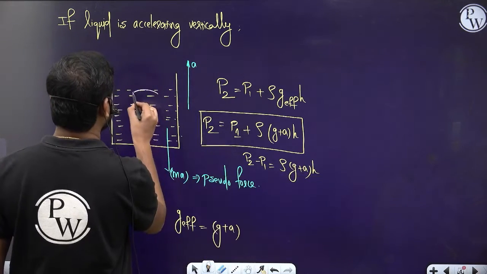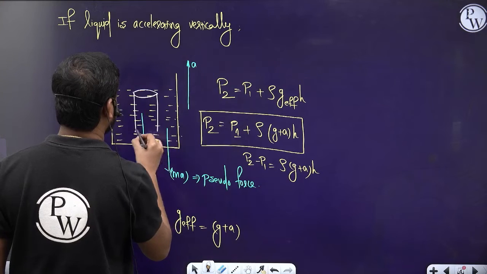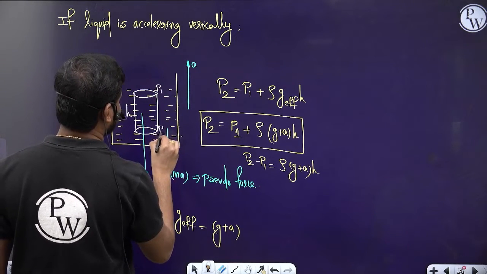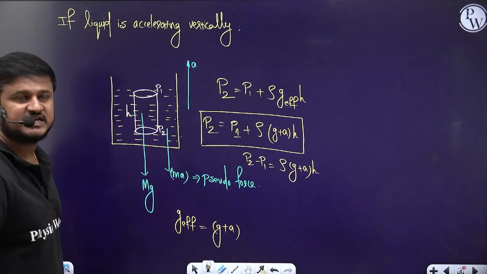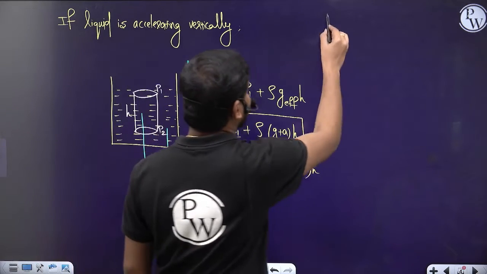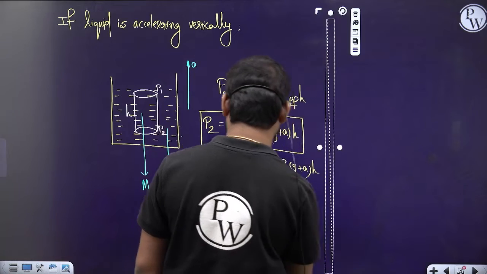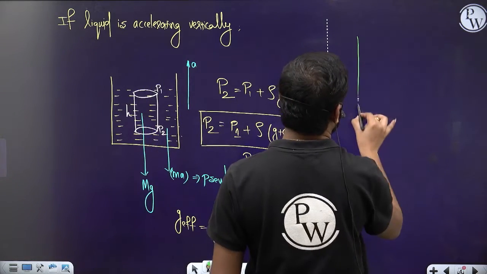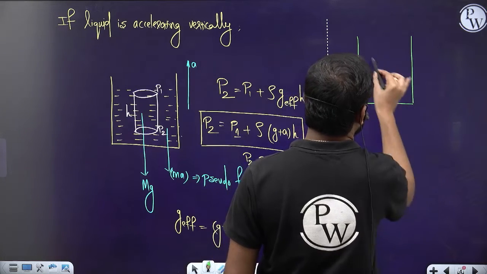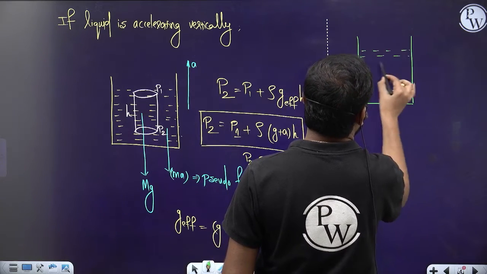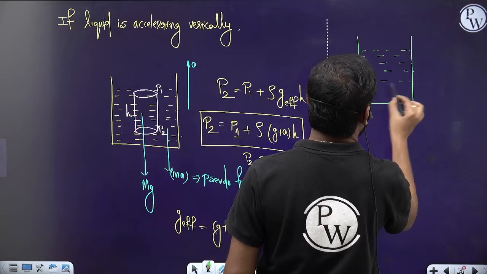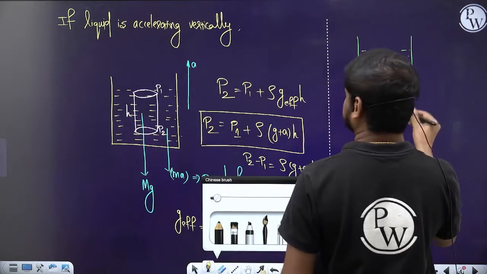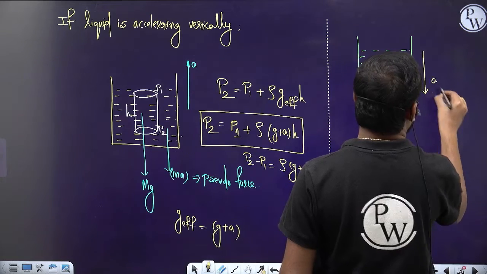So the same concept you can write. Here let this height be h, here the pressure P1, here the pressure P2. Obviously the pressure increases. So what if the liquid column is accelerating downwards? The pseudo force will act upward. So let's suppose this is a container accelerating vertically downwards.